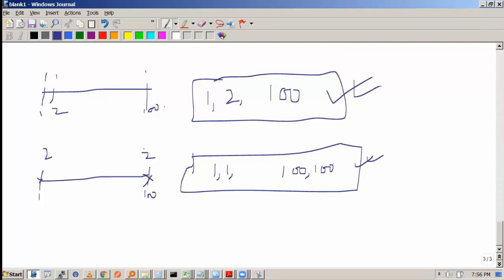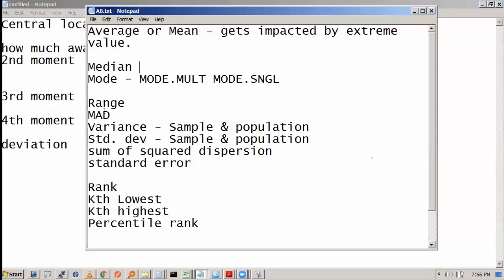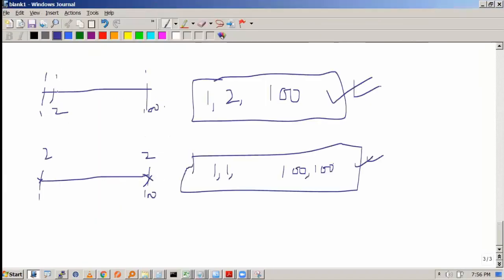So we have one very crude measure called the range. What is the range of the data? Range of the data is given as maximum minus the minimum. In this data set, actually the range is the same. 100 is the maximum, 1 is the minimum. So the range is 99. Here also the range is 99.